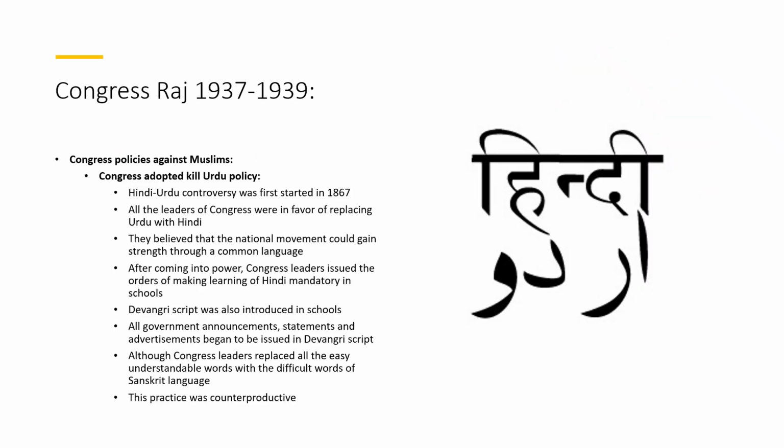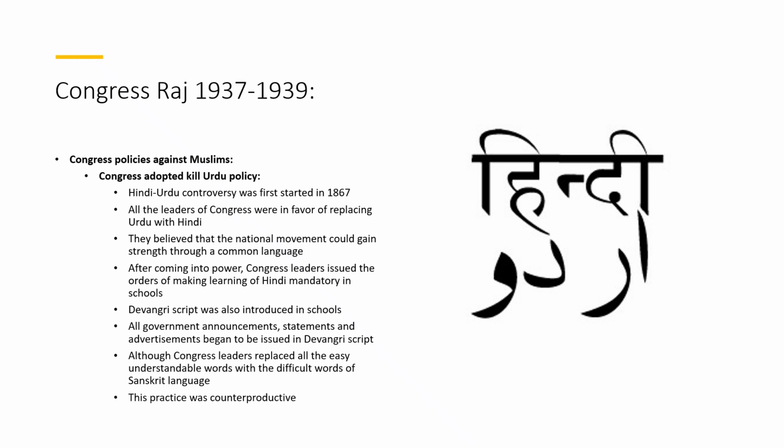Another policy adopted by Congress to suppress Muslims was the Kill Urdu Policy. We have stated in the previous lectures that the Hindi-Urdu controversy first started in 1867 when, in Banaras, Hindus kicked up a severe storm of protest and forced the British government to replace Urdu with Hindi. And in 1898, Hindus were successful in their efforts and made the British government replace Urdu with Hindi.